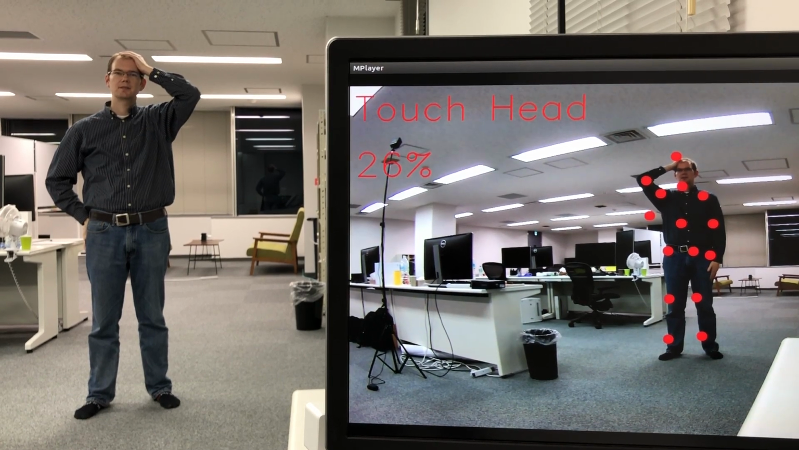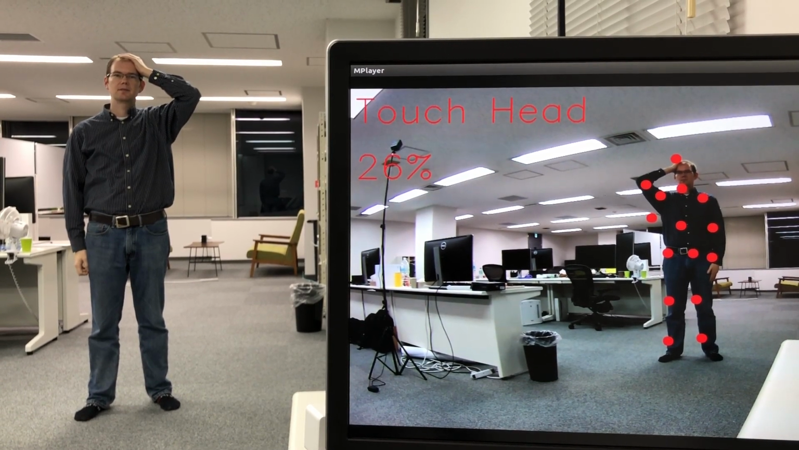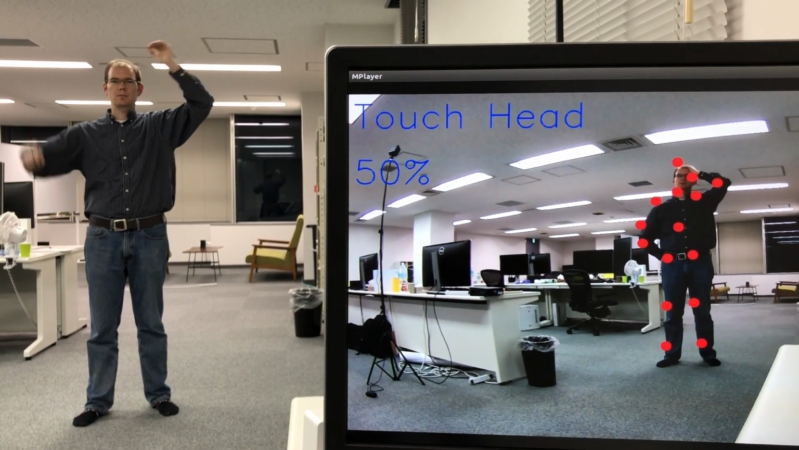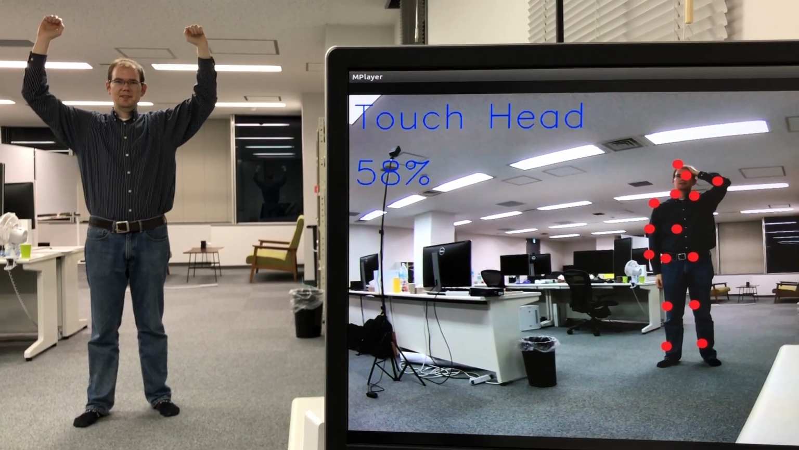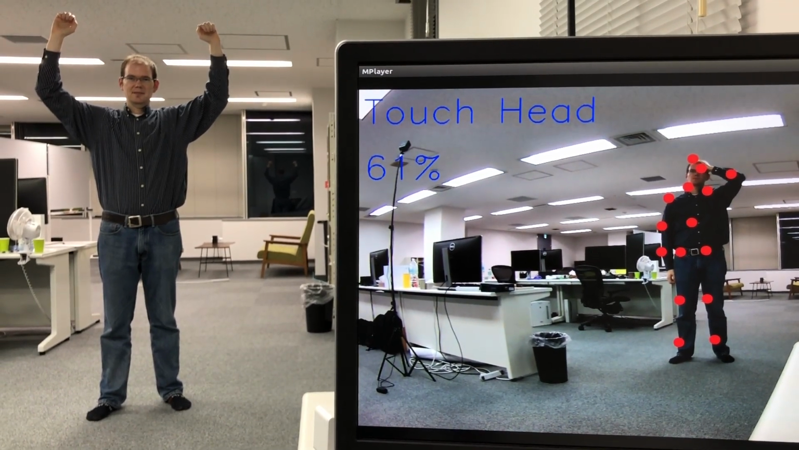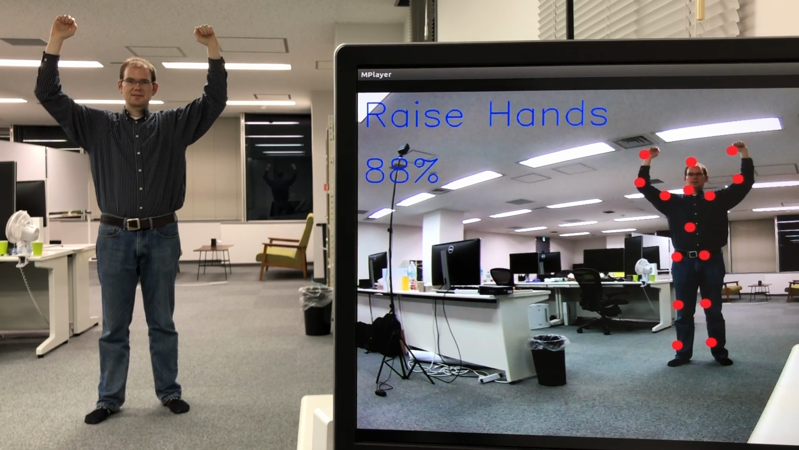And for our Simon Says game, we came up with 5 different actions. Raise your right hand, raise your left hand, touch your head, clap your hands, and raise both hands. We trained this network with 100 different images for each of the different poses.